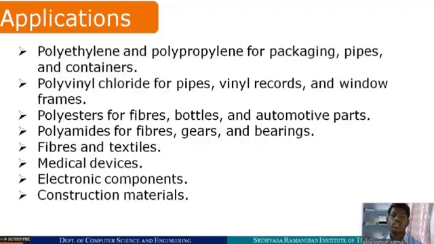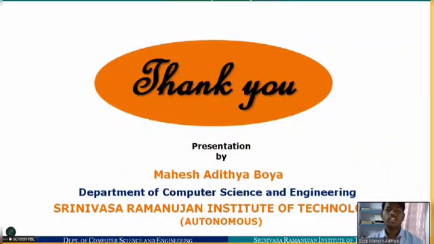Applications of chain growth and step growth polymerization. Polyethylene and polypropylene for packaging, pipes and containers. Polyvinyl chloride for pipes, vinyl records and window frames. Polyesters are used for fibers, bottles and automotive parts. Polyamides for fibers, gears and bearings. This is also used in fibers and textiles and medical devices. It is mainly used in electronic components and construction materials also. This is about chain growth and step growth polymerization.